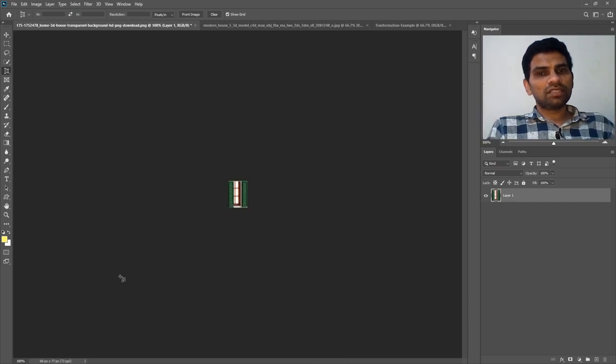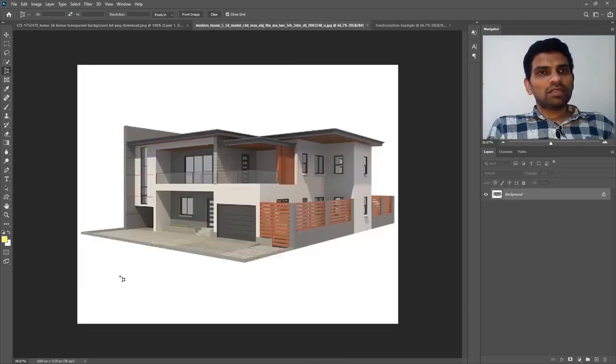Let's switch to another image for this example. This is another image of a house made in 3D software. We will try to crop something out of this house and see how it goes. I already have the Perspective Crop tool selected. Now I will click on this terrace and the second click will go here, the third one at the bottom right of the terrace, and the final, fourth click will be at the bottom left.